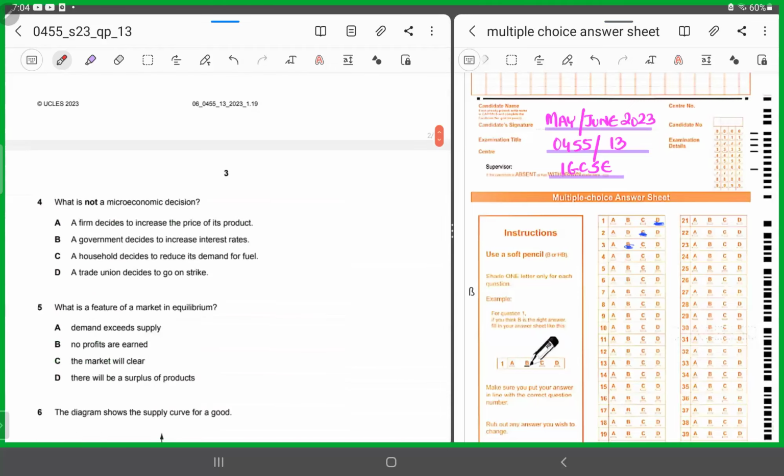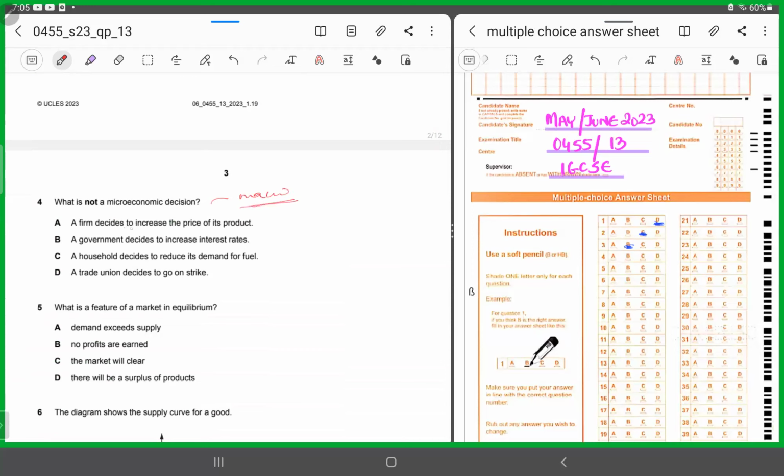Number 4, what is not a microeconomic decision? We all know what microeconomics considers. Yes, microeconomics considers the study of behavior or the decisions of individual firms, households, and markets, right? And what does macro consider? The study of the whole economy. So they're saying what is not a microeconomic decision means it has to be a macro decision, right?